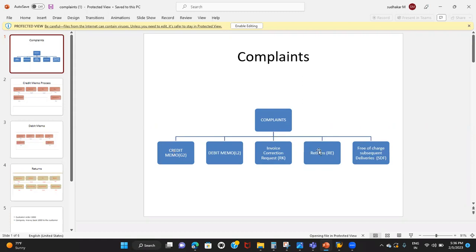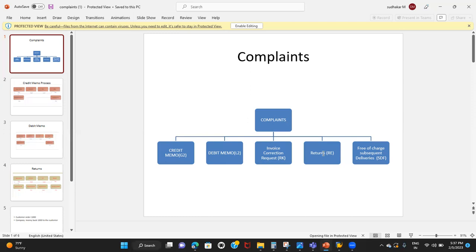But in this scenario, the customer is returning the damaged product back to the company. Say I bought a phone on Amazon. I didn't like the product, there is a small issue in the phone, so I have to return it back to them. Once they receive the returned material, they'll issue the credit memo to the customer. Whatever the product cost, that amount will be credited to the customer's account, right?